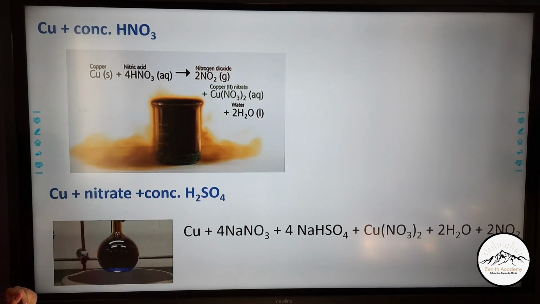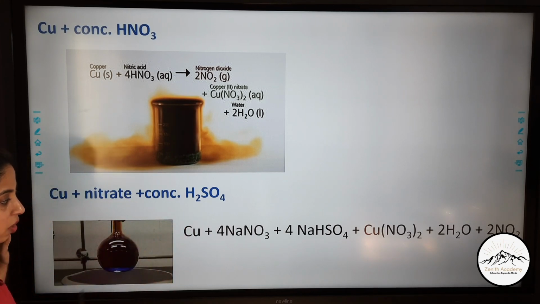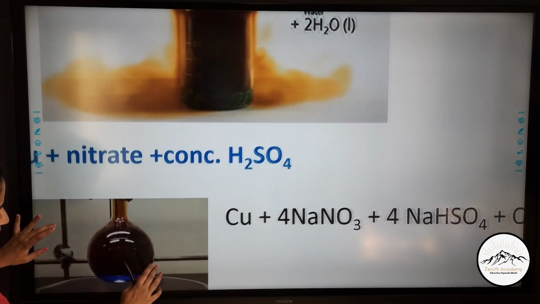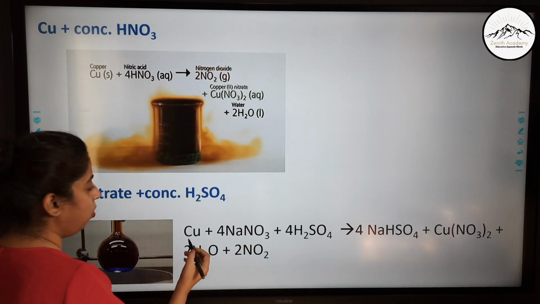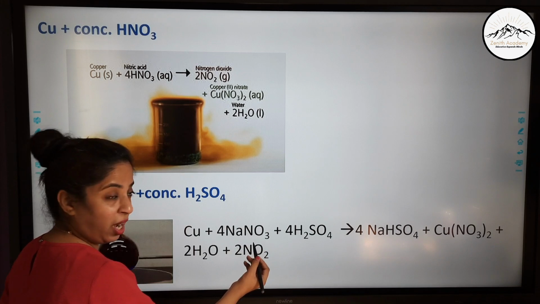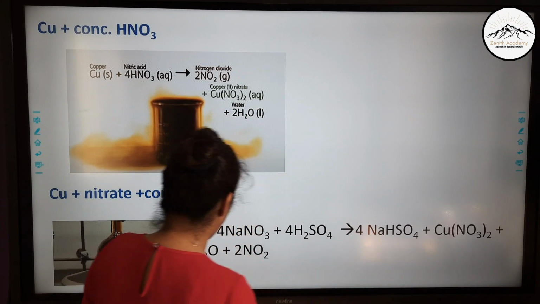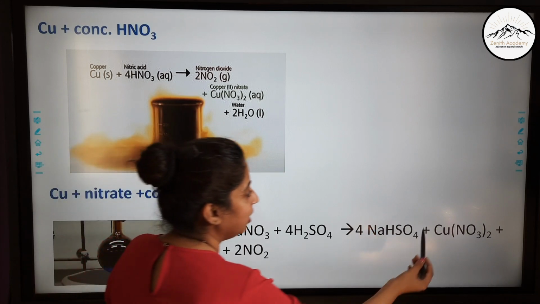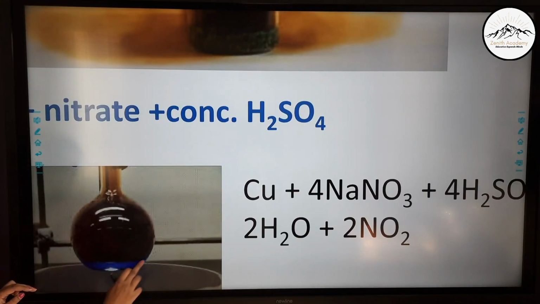Now if you take copper and a nitrate instead of nitric acid, we are also studying nitrates. If you take copper, nitrate and concentrated sulfuric acid, the reaction will be similar. You will get brown fumes, but can you see the color of copper remains there? Why? Now when copper reacts with sodium nitrate and sulfuric acid, it will form sodium bisulfate, copper nitrate, water and NO2. NO2 is there, which gives the brown fumes, and there is copper salt also. Because of the copper salt, it is blue in color.